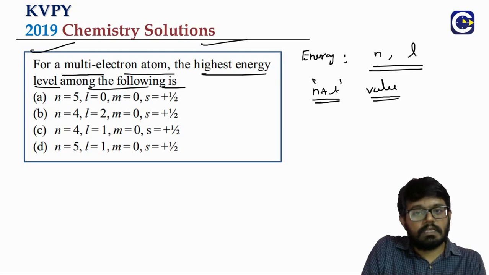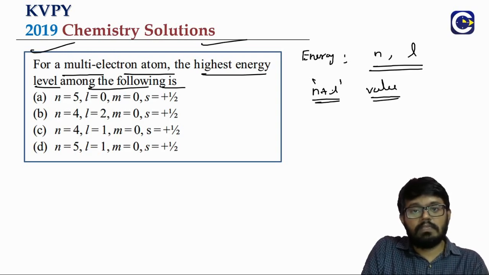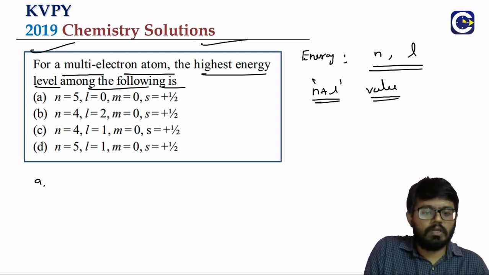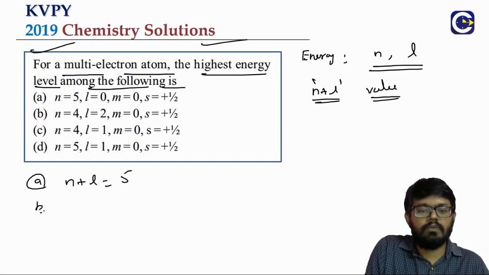So wherever the n plus L value is low, the energy of the particular subshell will be what? Less. Wherever the n plus L value is higher, the energy of the particular subshell will be what? More. So we will just do one by one comparison. Option A, n is 5, L is what? 0. So n plus L is what? 5. Option B, n 4, 2. So n plus L will be what? 6. Option C, 4 and 1.